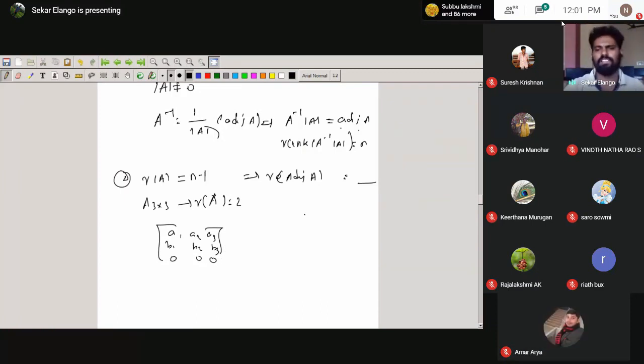So how to find the adjoint of A? The adjoint of A matrix is the transpose of the cofactor matrix. Okay, you can think about it. First of all, for an entry, we cancel the corresponding row and column, and take the determinant of the remaining matrix. That's called the cofactor. After the transpose of the cofactor matrix comes the adjoint of A. That's the idea, the procedure to find the adjoint of a matrix.